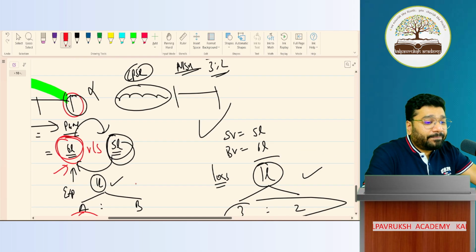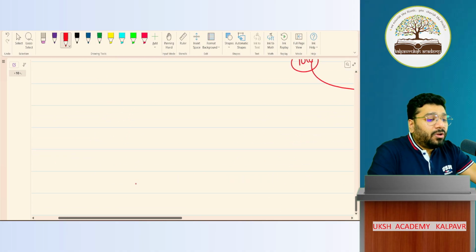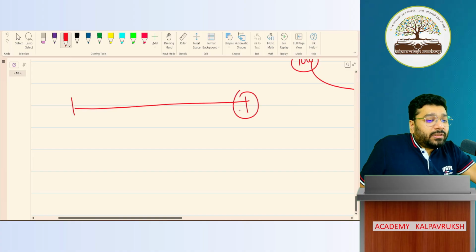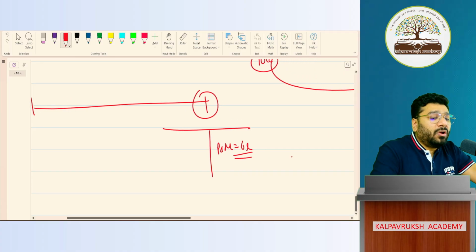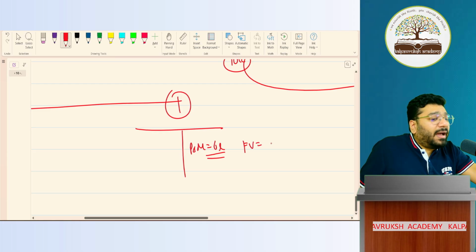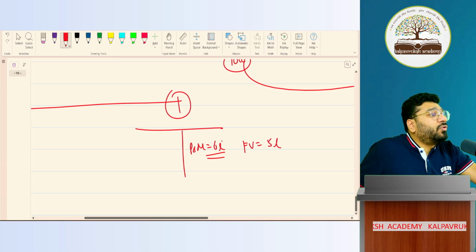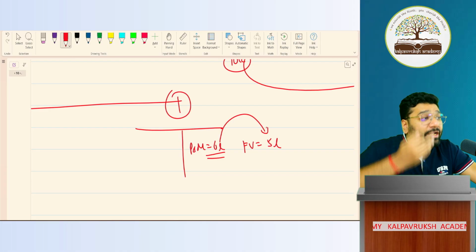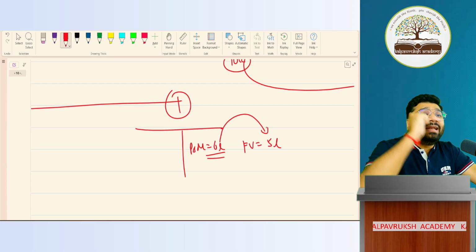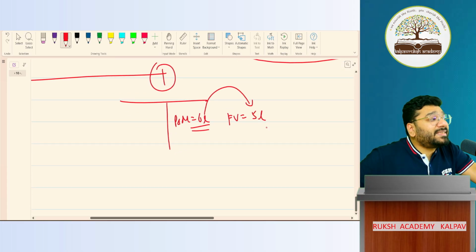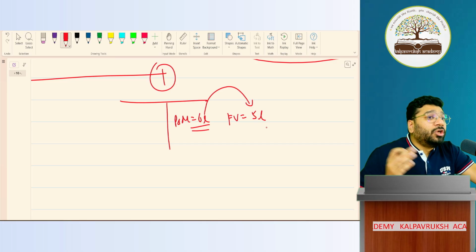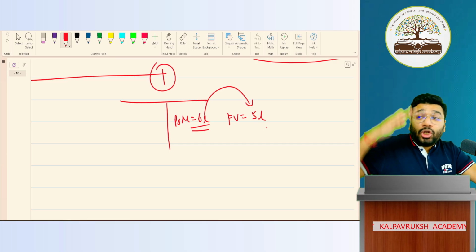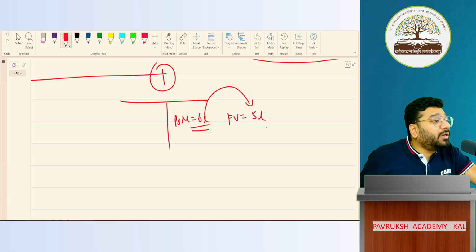Not got it? So now tell me, what is the value on the date of reconstitution? What is the value of the plant and machinery in my books of accounts? 6 lakh. What is its fair value or market value? How much is it? 5 lakh. So from 6 lakh, I have to bring down the value of the plant and machinery to 5 lakh. I have to reduce the value of the asset by 1 lakh. What entry should I pass? Plant and machinery is an asset. Asset is what balance? Debit balance. To increase the value of the asset, debit. To decrease the value of the asset, credit. Got it, not got it?